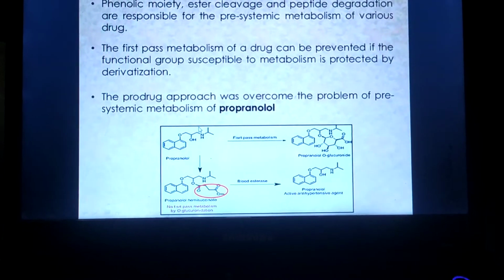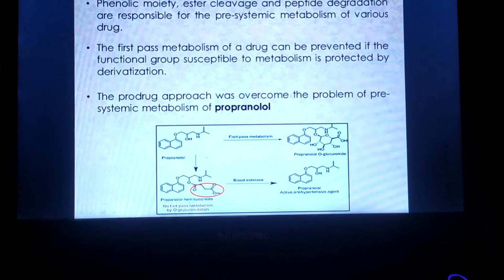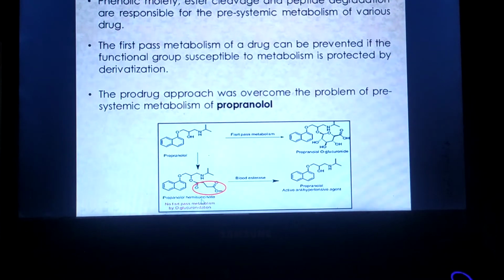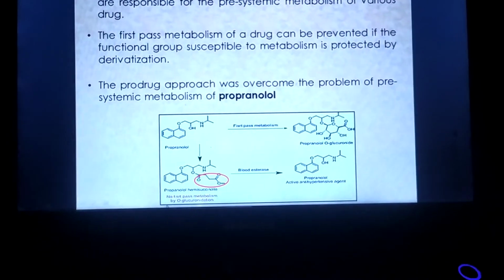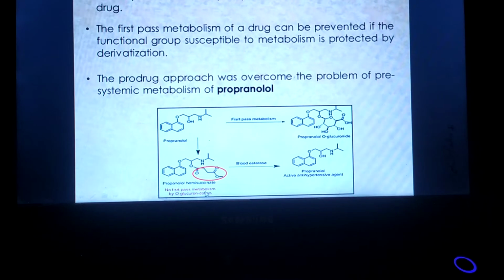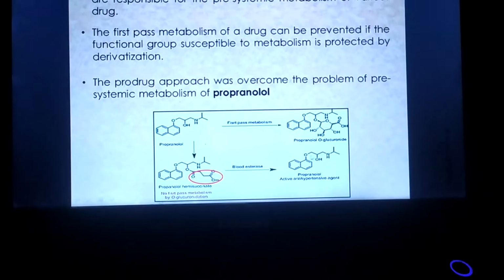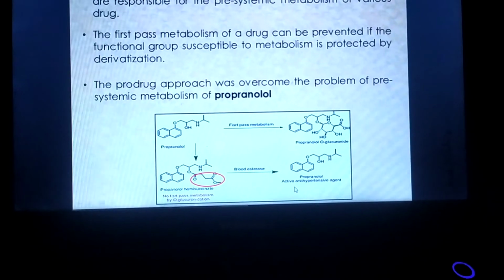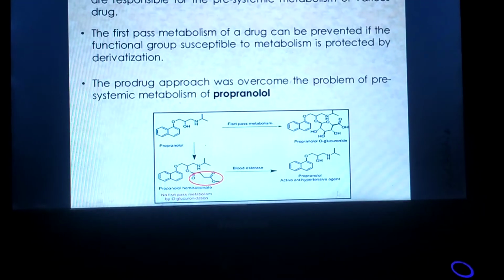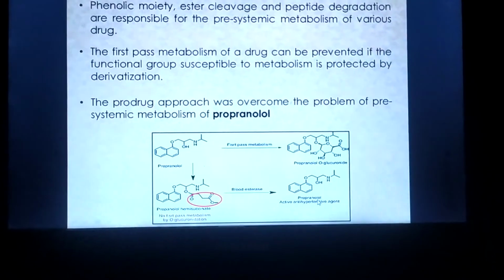But if we prepare its prodrug, propranolol hemisuccinate, there is no first pass metabolism to the O-glucuronide. Propranolol is an active antihypertensive agent.